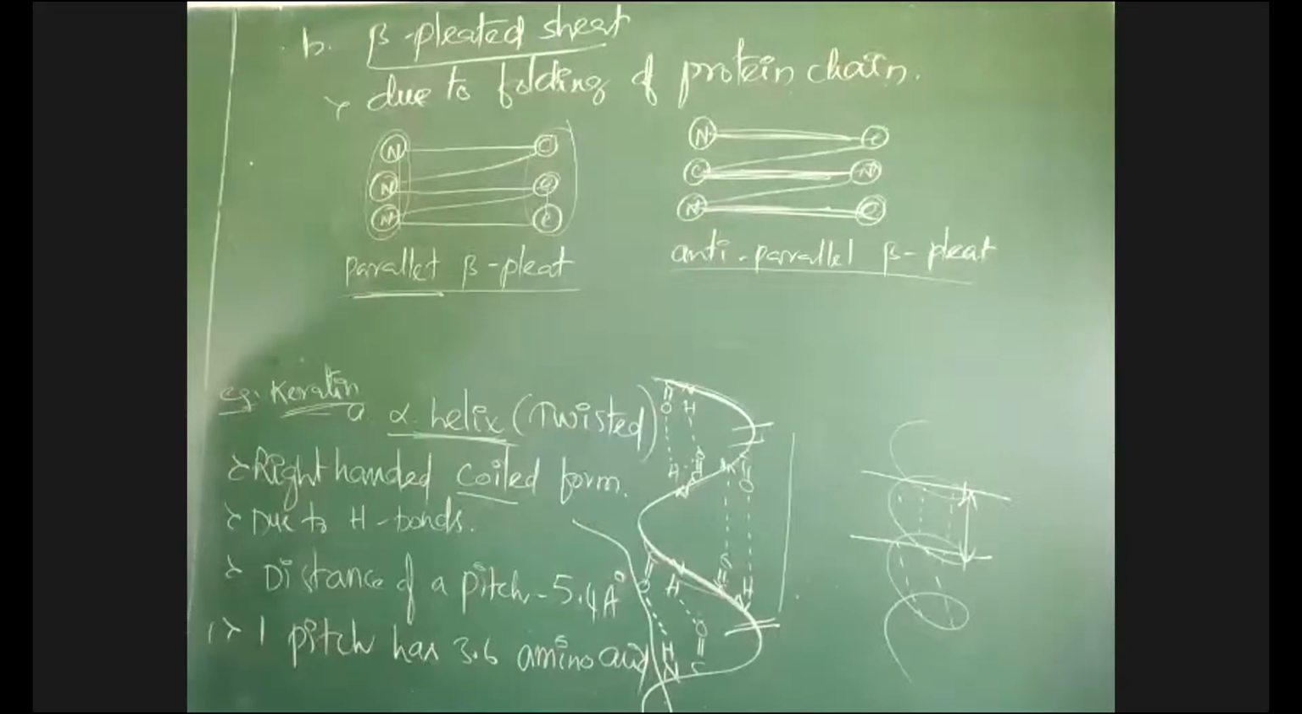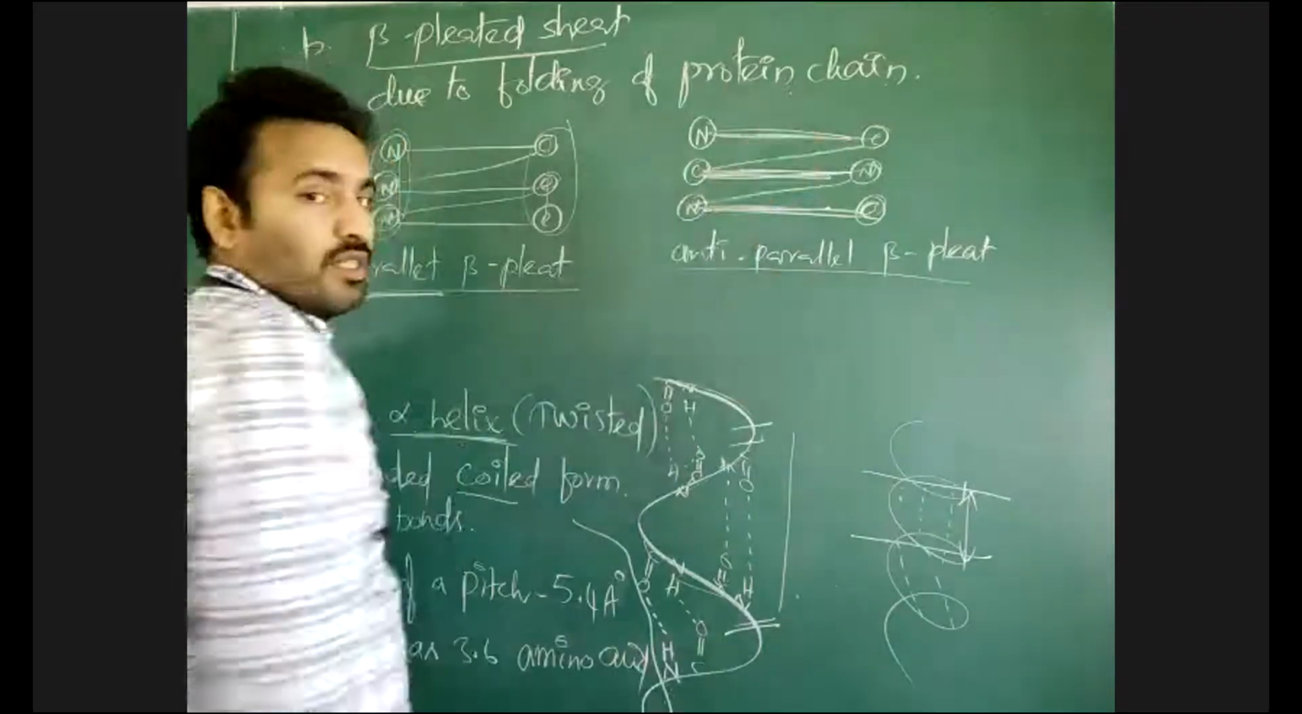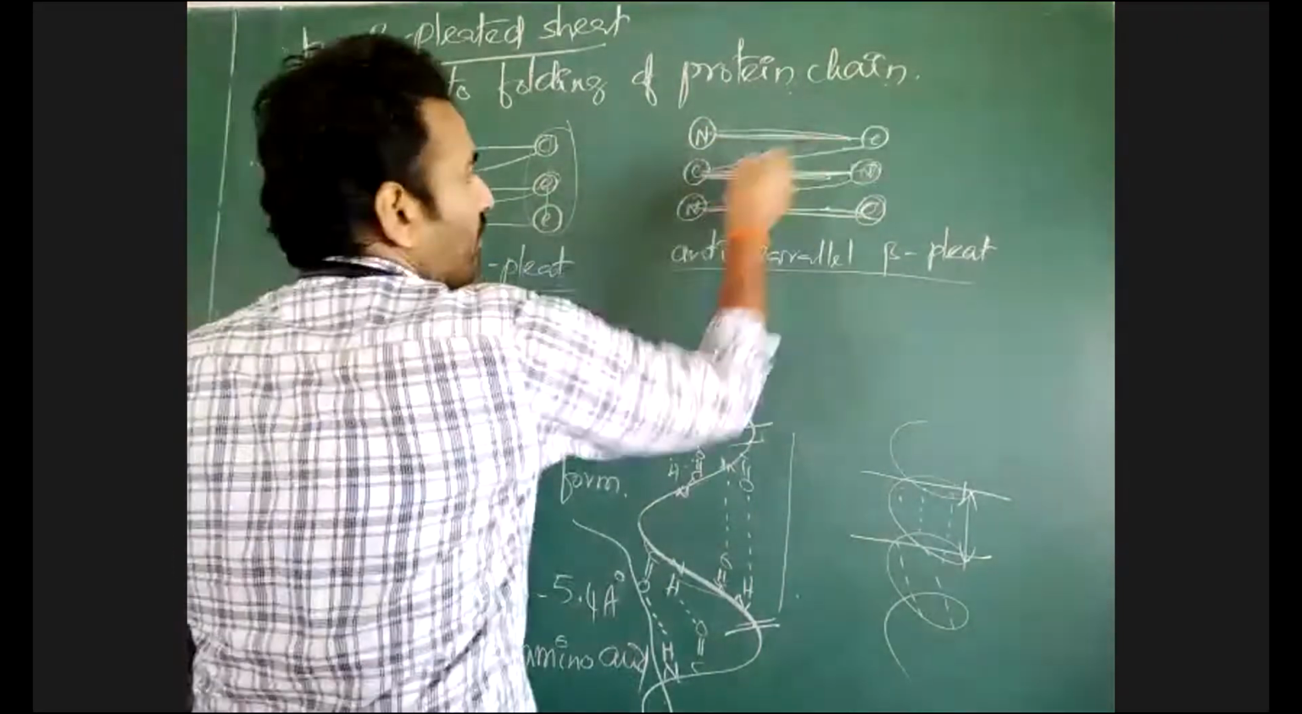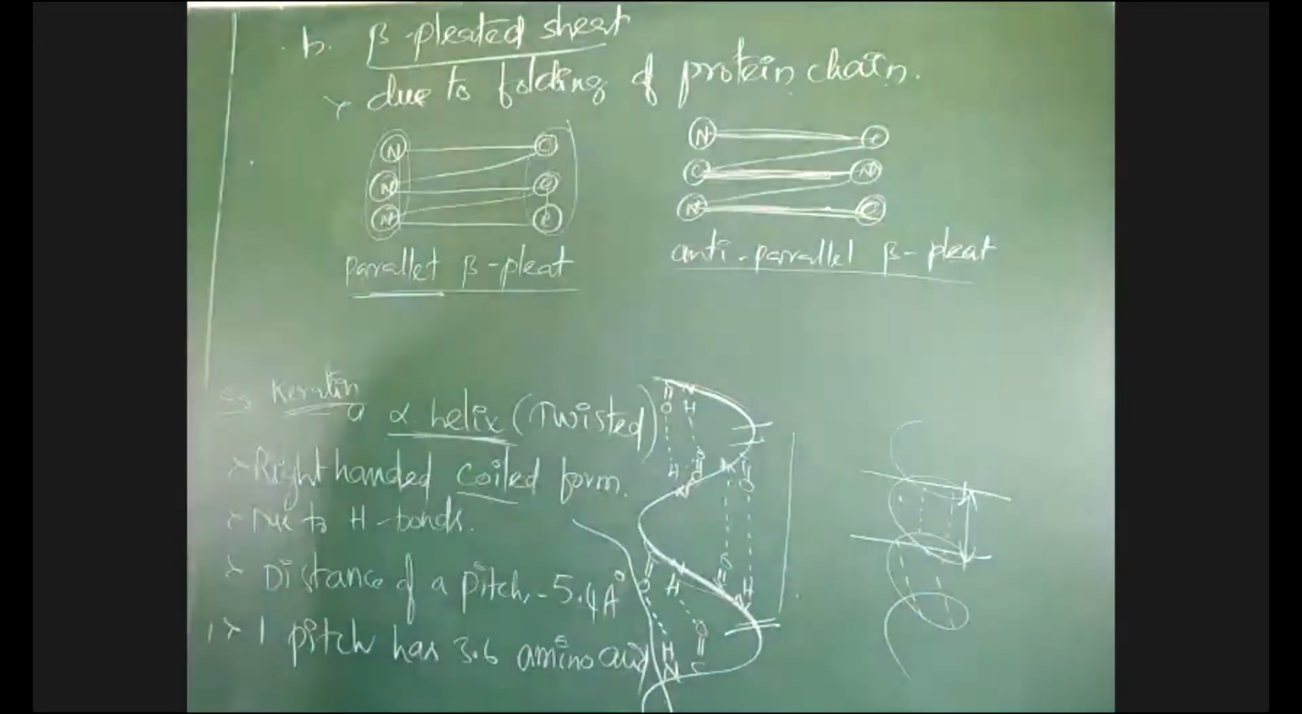If N terminals and C terminals are alternating opposite each other, N, C. Here C, N. Again N, C. Like that. If N terminals and C terminals are present like this, then it is called beta pleated sheets. Alternating N terminal and C terminal is there. That is anti-parallel beta pleated sheets.